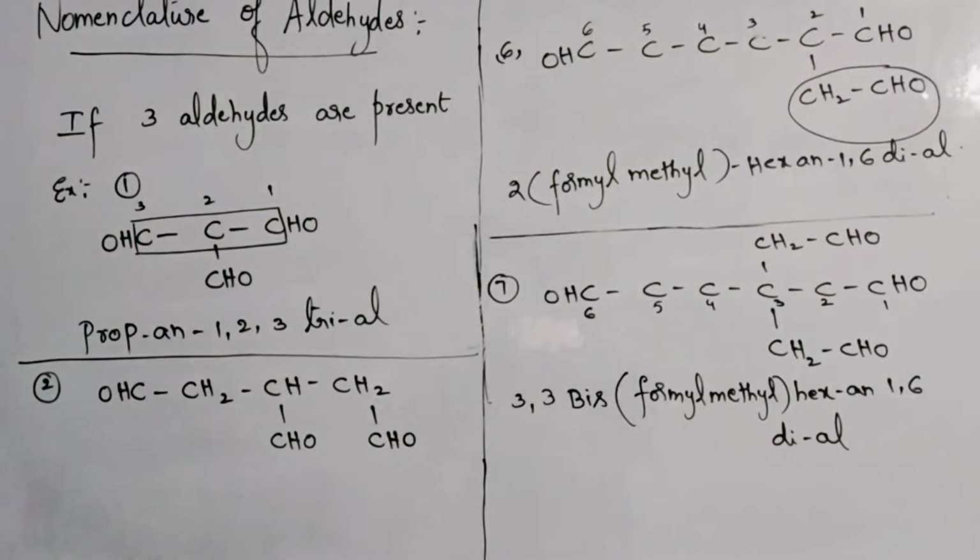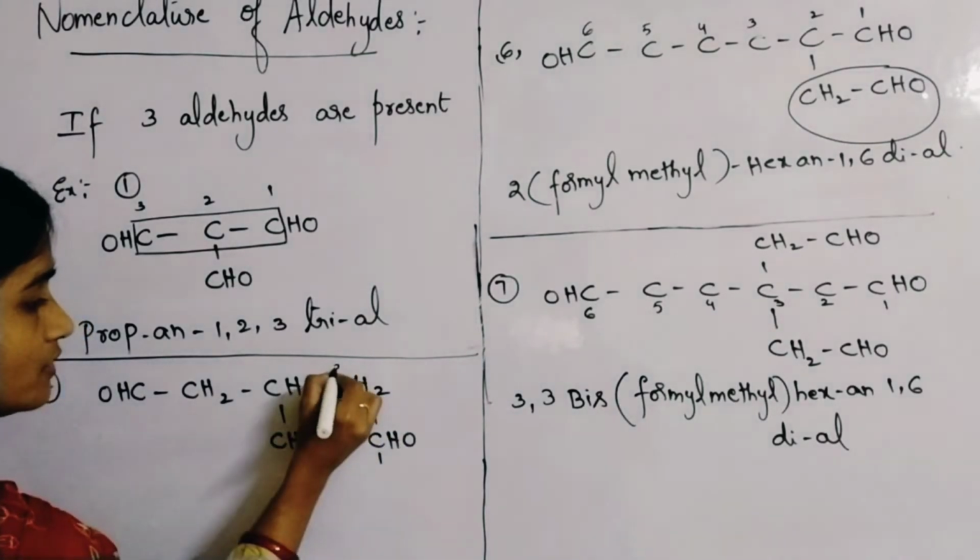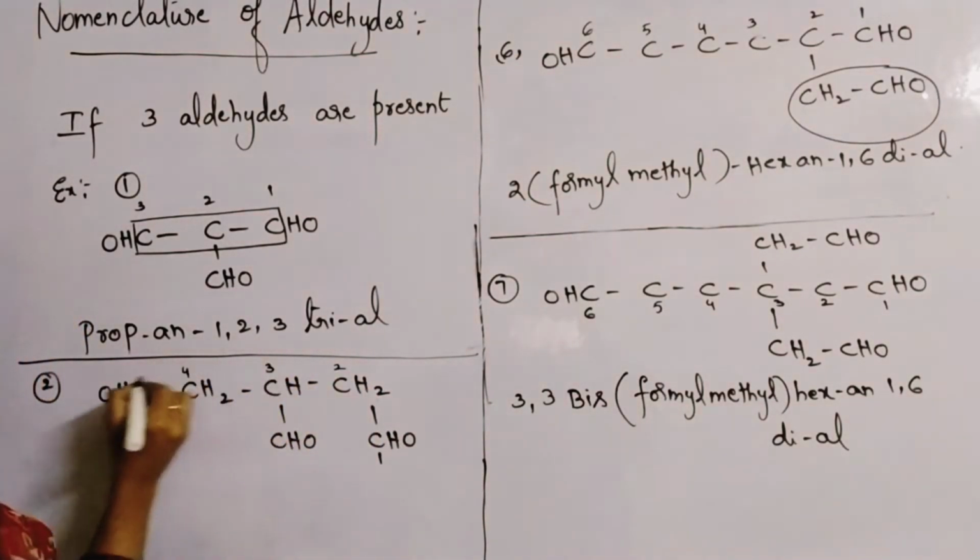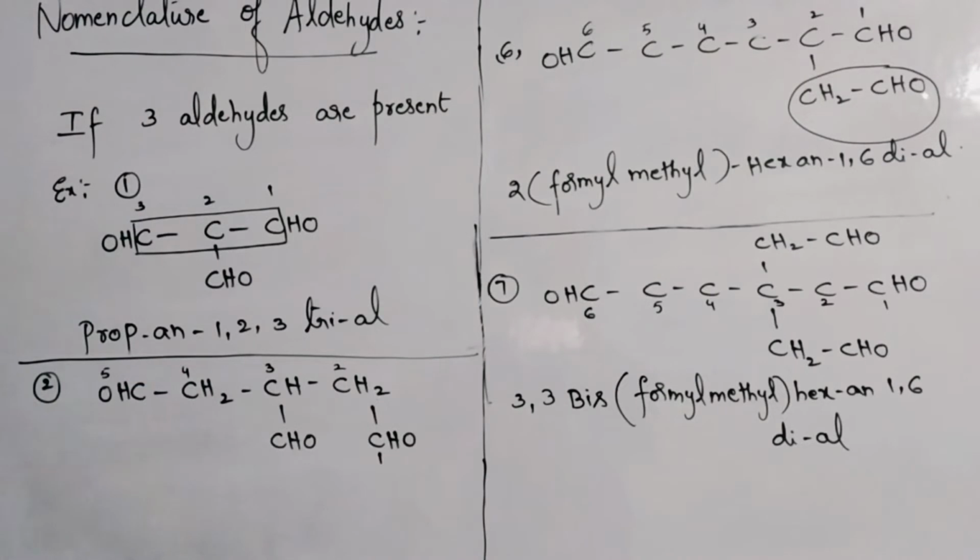Okay, so this is the compound given to you. Then what is the name of this compound? Let us start from here: 1, 2, 3, 4, 5.